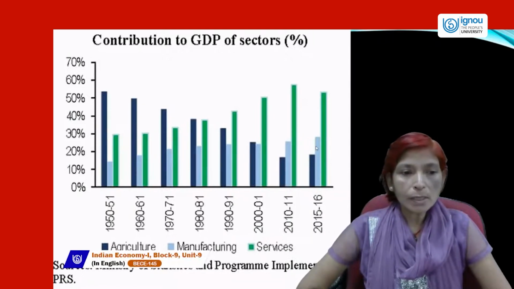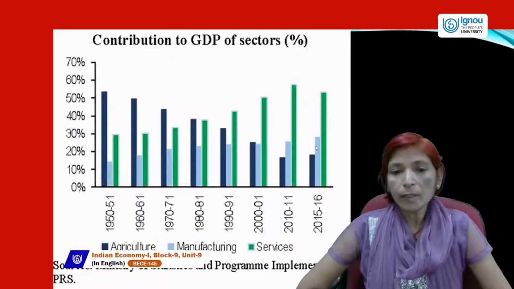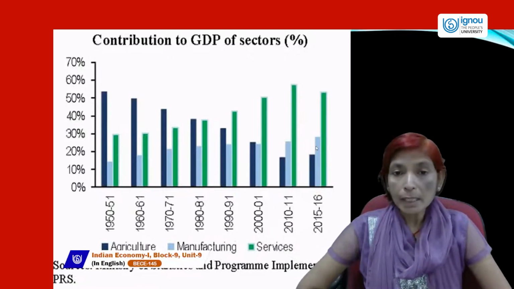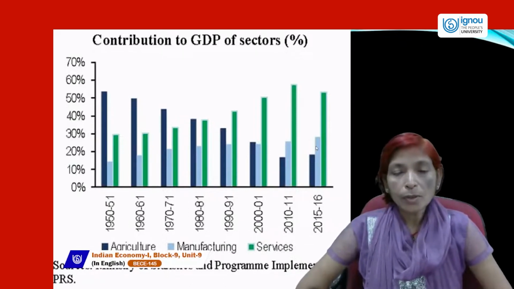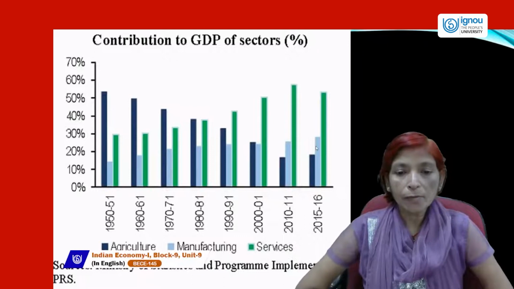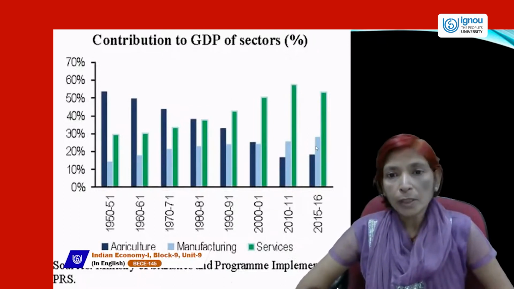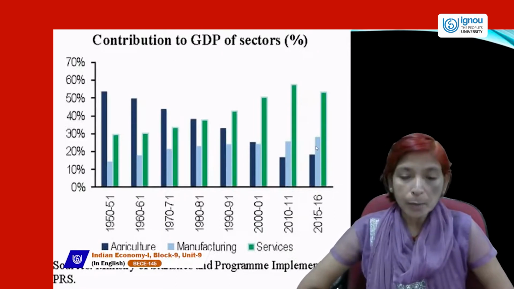And in 2010-11, the contribution of the agriculture sector falls and the industrial sector's contribution to GDP rises, and the service sector's contribution to GDP rises at a much faster rate. The contribution of the service sector in India is largest at the time period of 2010 and 11.